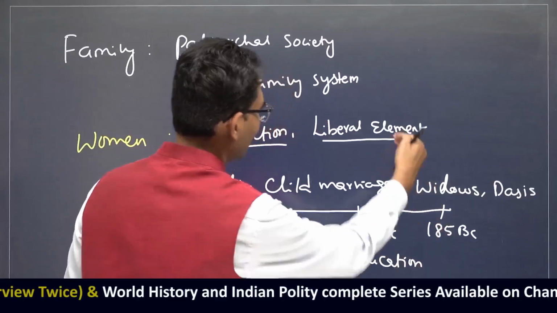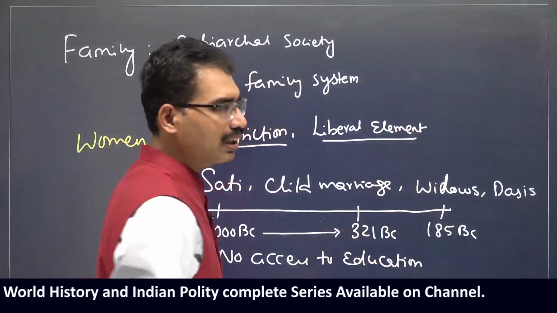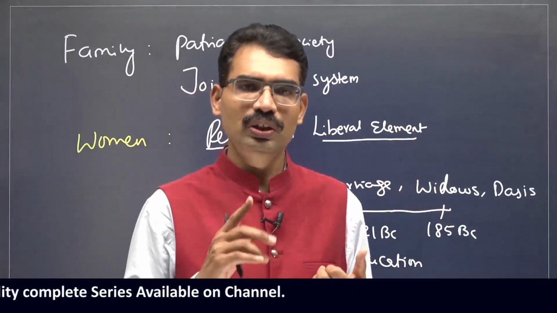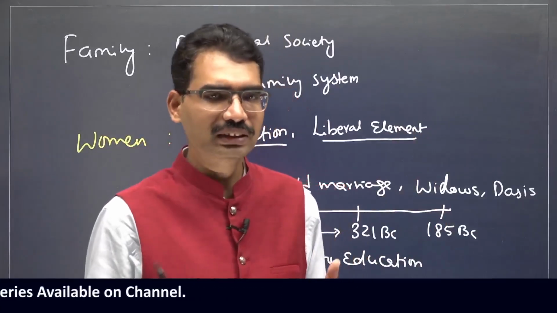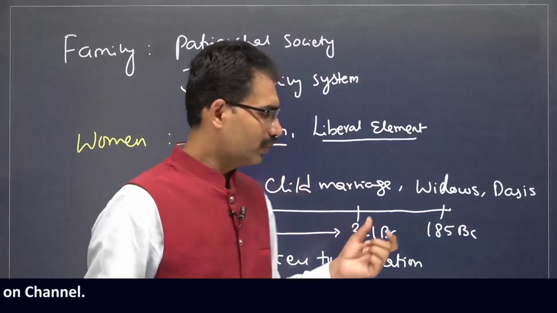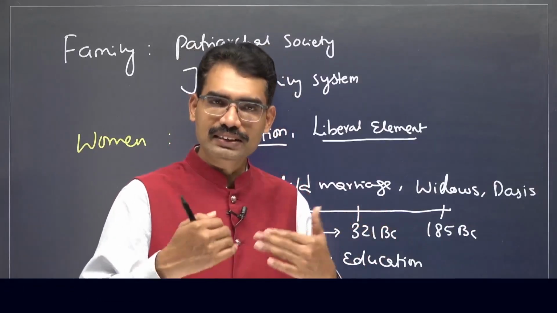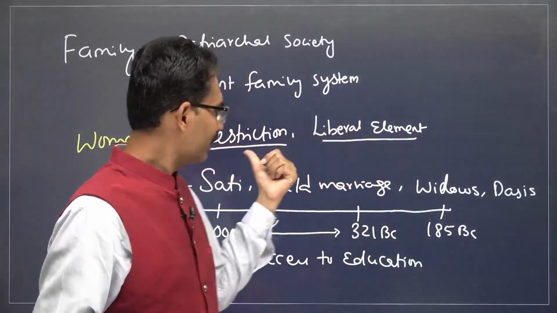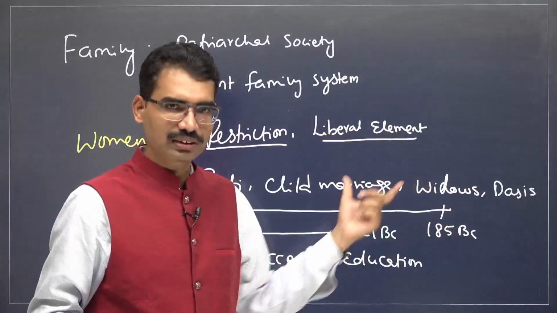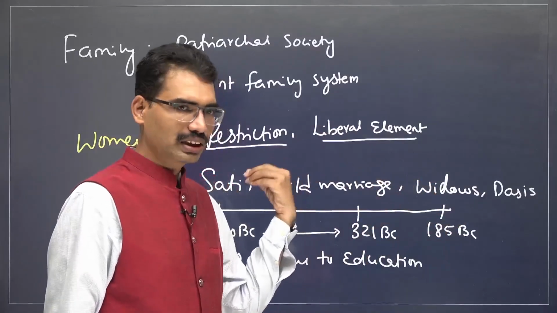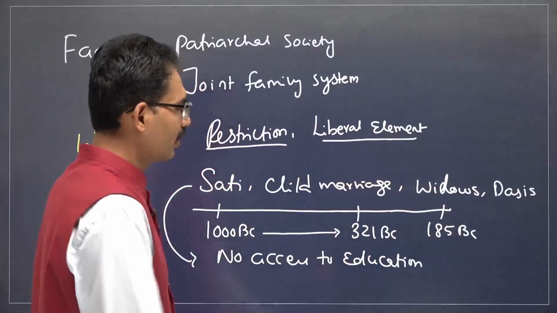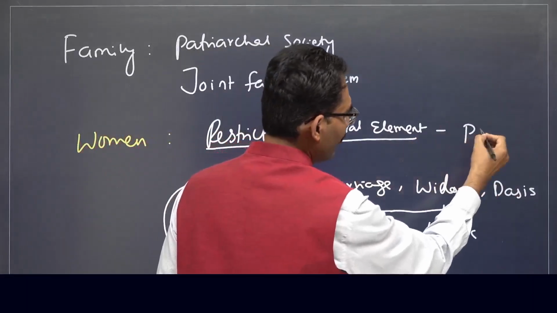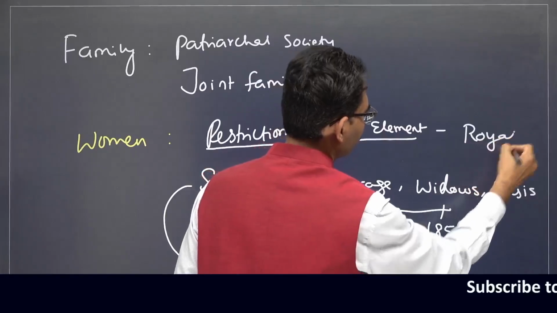Wherever liberal elements are there, these restrictions will not apply. They used to get education also. They used to mature and get married at the marriageable age only. Sometimes they even have a say in marriage also. But when it comes to conservative or restrictive settings, the same things which started in the previous generation are continuing now also. When it comes to liberal elements in the Mauryan period, even royal gods also.